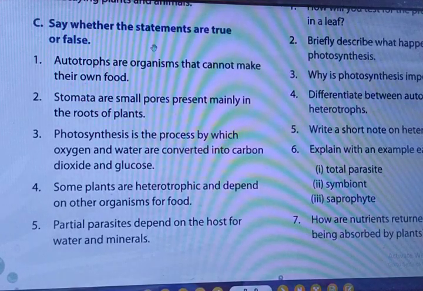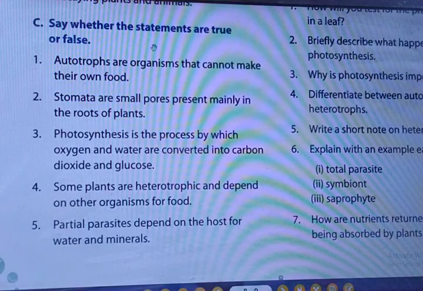So it is false. Second one, stomata are small pores present mainly in the roots of plants. Stomata are small pores present in the leaves, not on the roots. So this is also false. First one is false, second one is false. Just check the third one. Photosynthesis is the process by which oxygen and water are converted into carbon dioxide and glucose. That is also false.